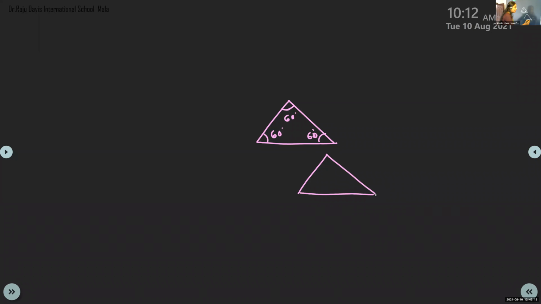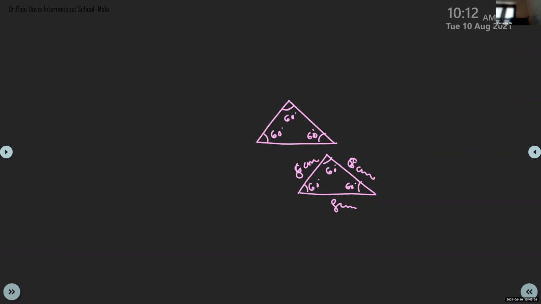Equilateral triangle means sides are equal, 8 centimeter, 8 centimeter, 8 centimeter. This triangle has the specialty that the angles also will be 60 degree. Sides will be equal and angles will be 60 degree for an equilateral triangle. That is another specialty.